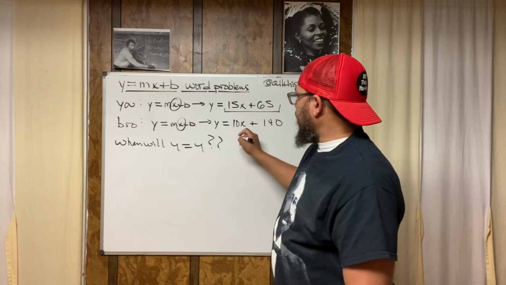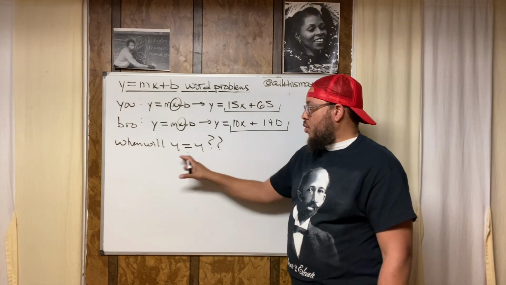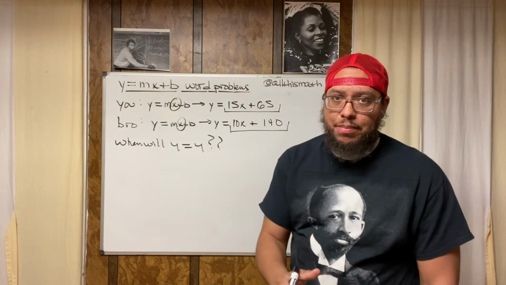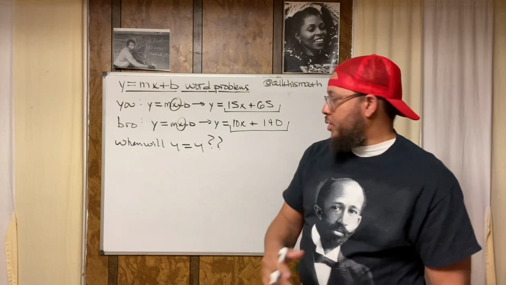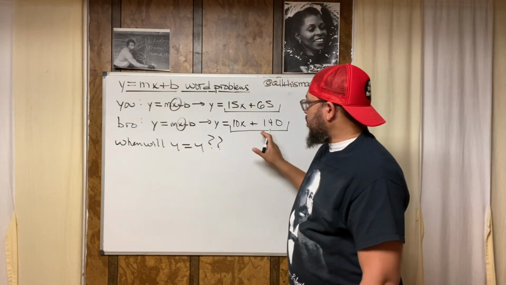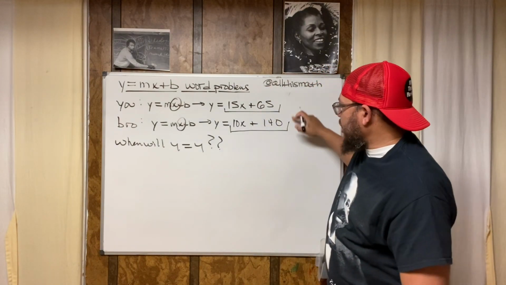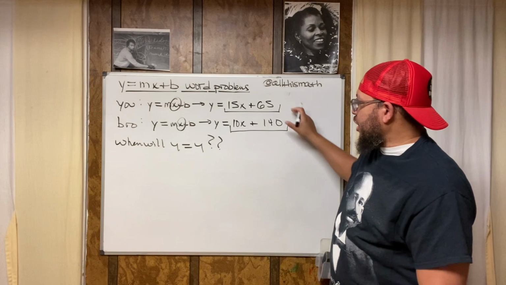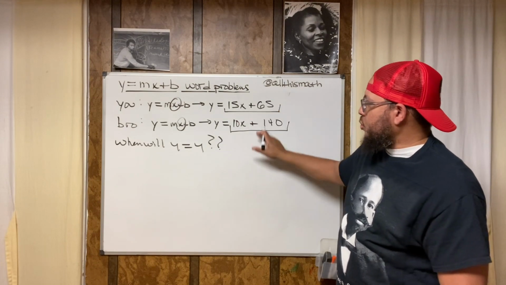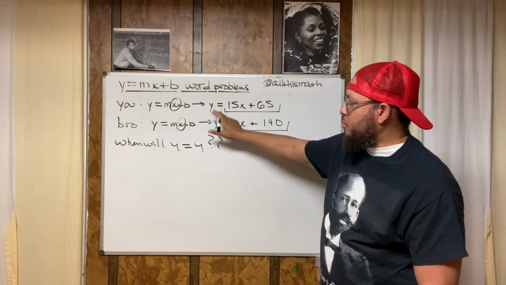But I know what Y is equal to. Y is equal to 15x plus 65, and Y is also equal to 10x plus 140. So if Y is equal to Y, think transitive property. You've probably heard that before. If Y is equal to this, and Y is also equal to this, that means that this is equal to this. These two expressions have to be equal to each other, because these variables are equal to each other.